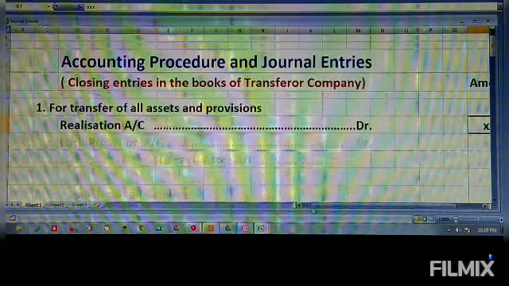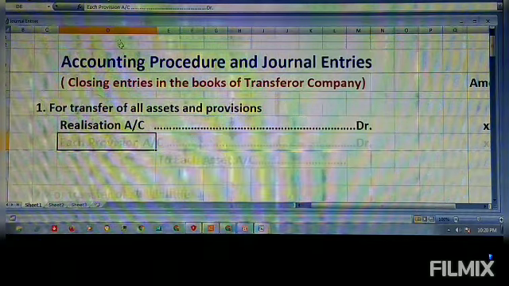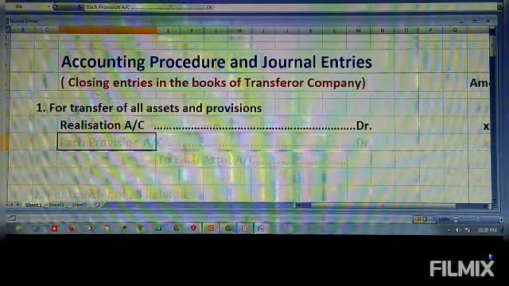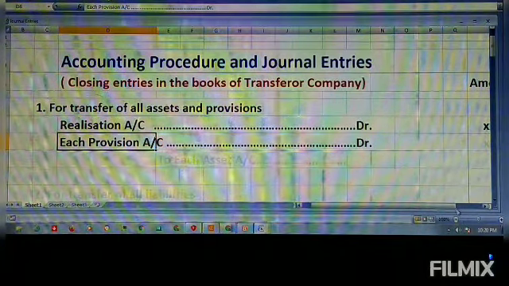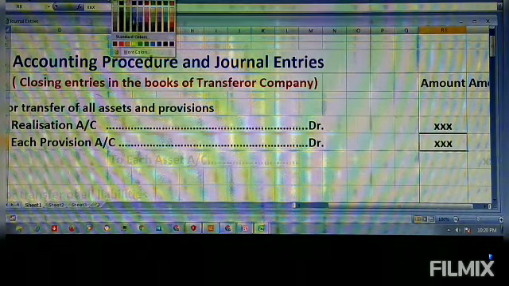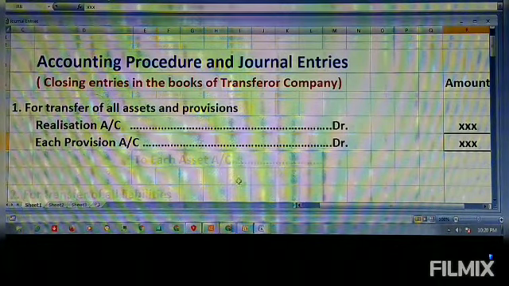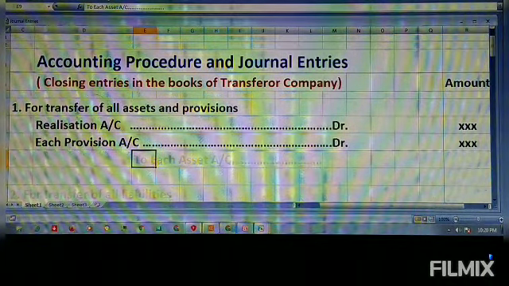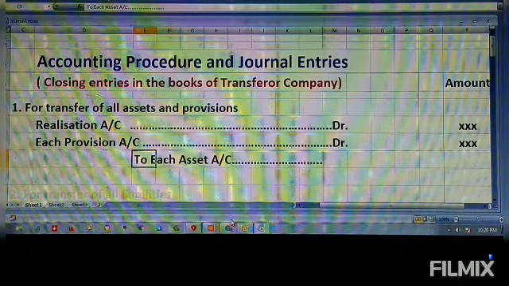Then any provision that is there must also be debited, and the asset accounts must be credited.